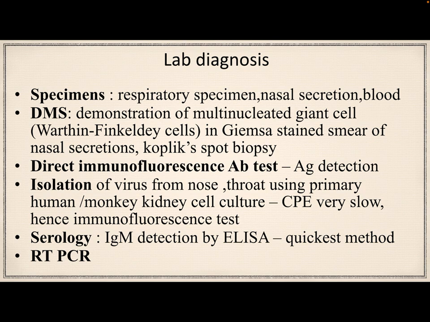Then reverse transcriptase PCR, RT-PCR, is available, targeting measles specific RNA such as the N gene, the nucleoprotein, in clinical specimens. RT-PCR is an extremely sensitive and specific test. It may also permit characterization of measles virus genotype for molecular epidemiological studies. It can distinguish wild type from vaccine virus strains. The RNA can be detected in a specimen up to 10 to 14 days post rash, in contrast to virus isolation, which often becomes negative after 3 days of rash.